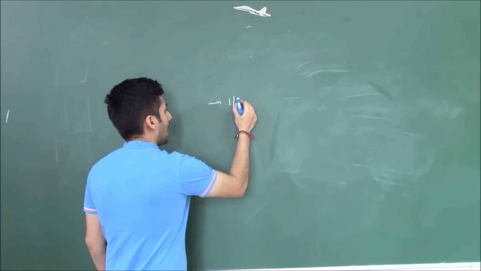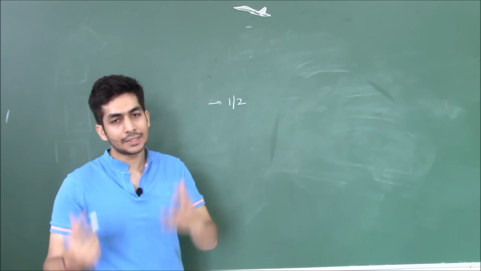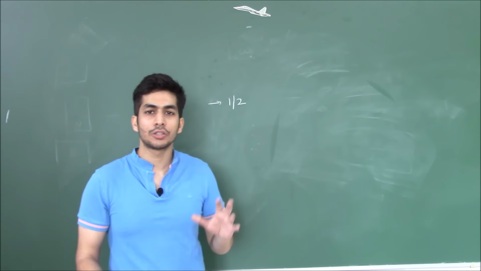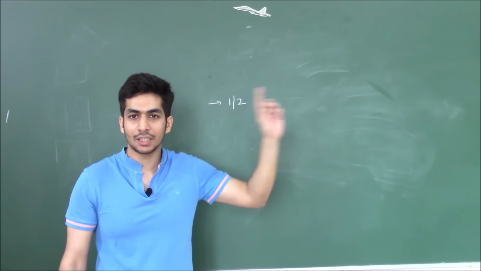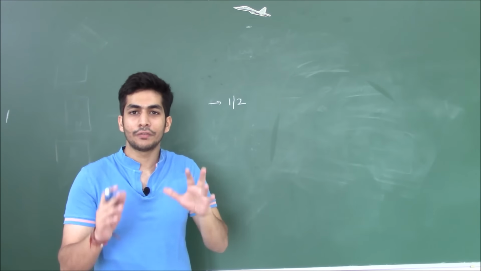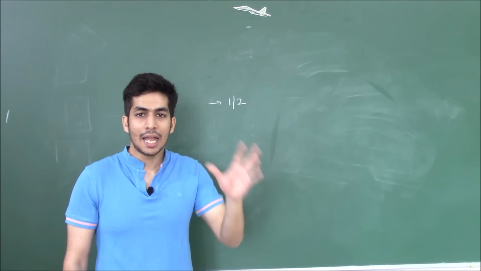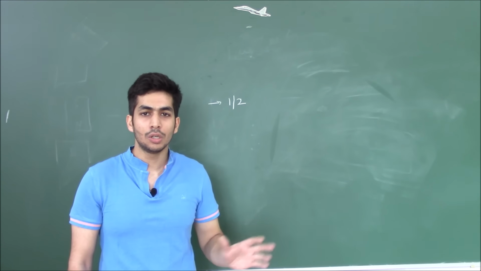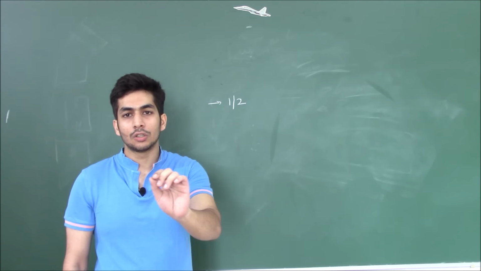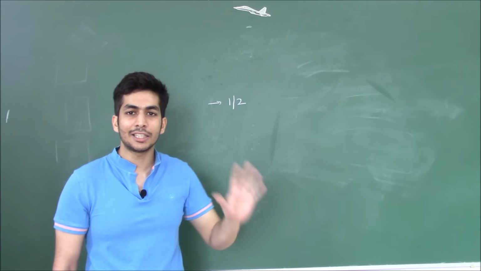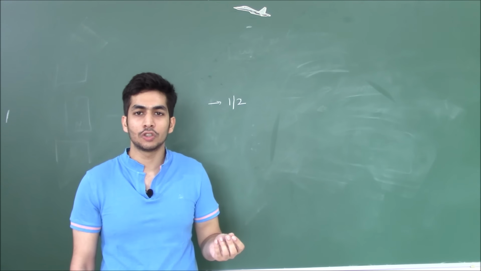Okay, and if you want to know how we calculate the nuclear spin, then you need to watch a video on calculation of nuclear spin, which I've already done a whole dedicated video. You can find the link over here, calculation of nuclear spin. You can calculate the nuclear spin of each and every atom, and I've shown you how in that particular video. But right now our essential condition is that the nucleus should have a non-zero spin, and I'll tell you one tool by which you can find out whether the atom has a non-zero spin or not.